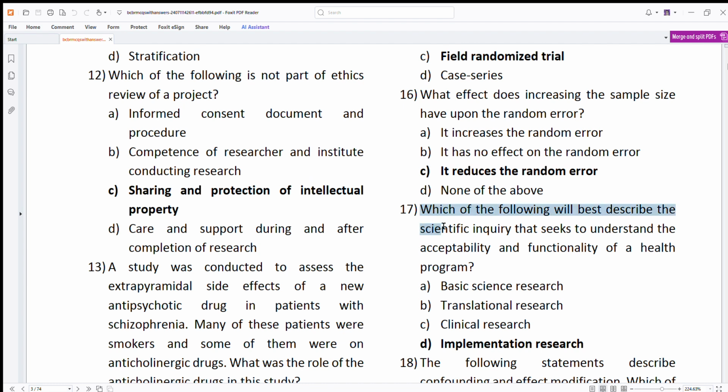Then, which of the following will best describe the scientific inquiry that seeks to understand the acceptability and functionality of a health program? Basic science research, translational research, clinical research, or implementation research. So this is best explained by implementation research, that seeks to understand the acceptability and functionality of a health program.